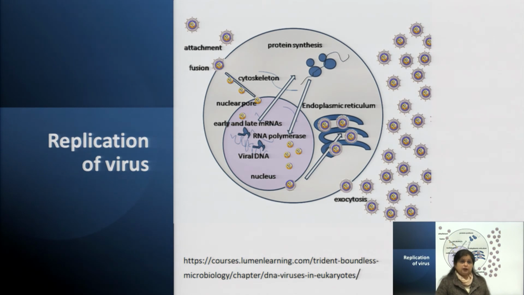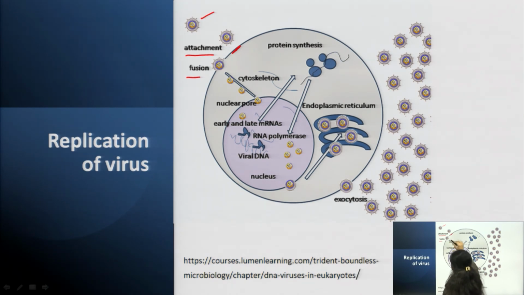So, after that comes the replication of virus. Now, how do viruses actually replicate? Virus, as I told, will not replicate outside the living cell, they will replicate inside living cells. So, as you can see in this diagram, first these are the viruses which are present within the environment, but they will not replicate outside the living cell. They will first attach, and fusion will take place with the living cell. This is a living cell. When they get fused with the living cell, what will happen?